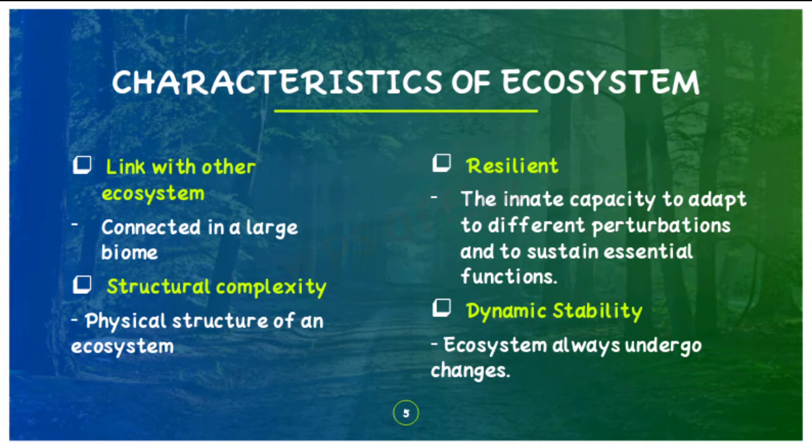Second, structural complexity. It is the physical structure of an ecosystem, which is the presence of distinctive interacting habitats within the ecosystem like mangroves, sea, and grass beds. The third one is resilience. It is the innate capacity to adapt to different perturbations and to sustain essential functions. But the degree of resilience depends on the intensity of the stress to which the ecosystem is exposed. The last one is dynamic stability, in which ecosystems always undergo changes and are termed dynamic systems.